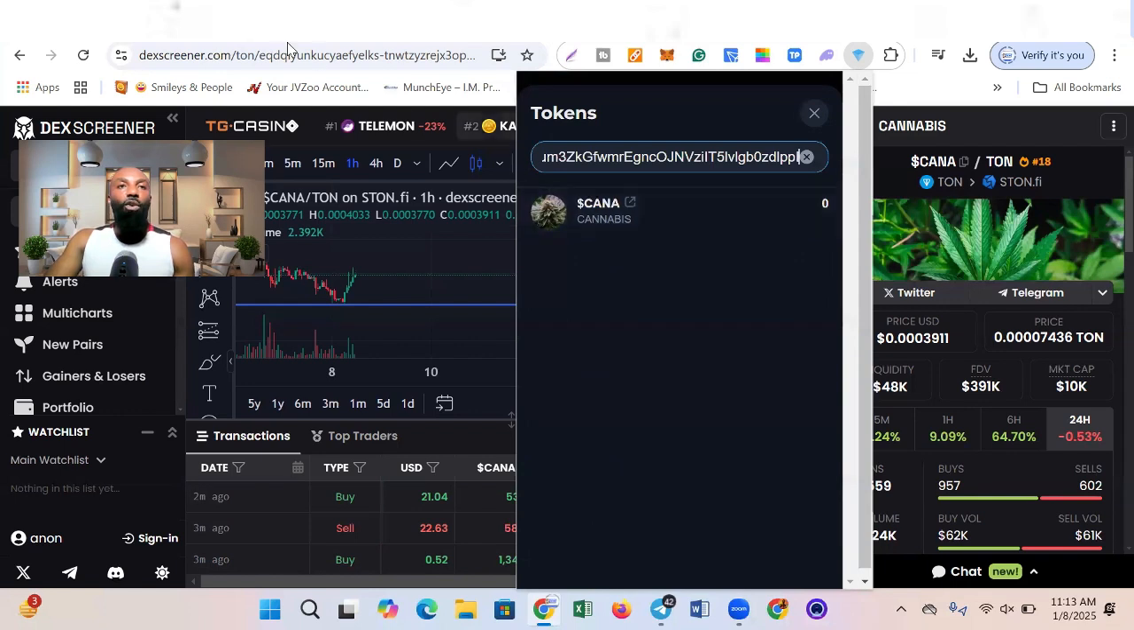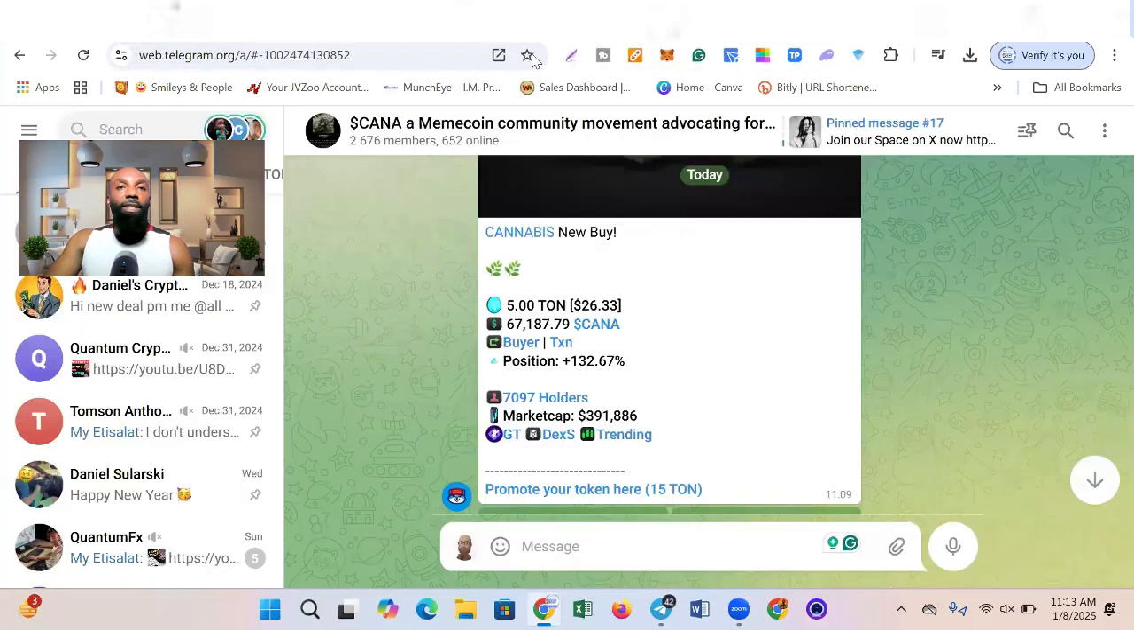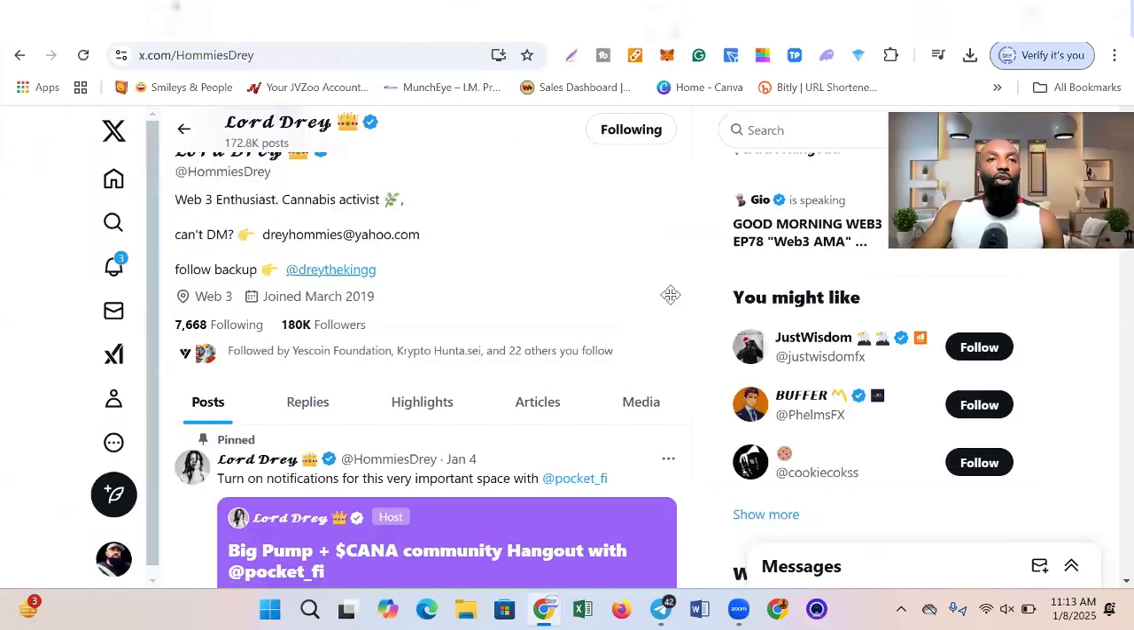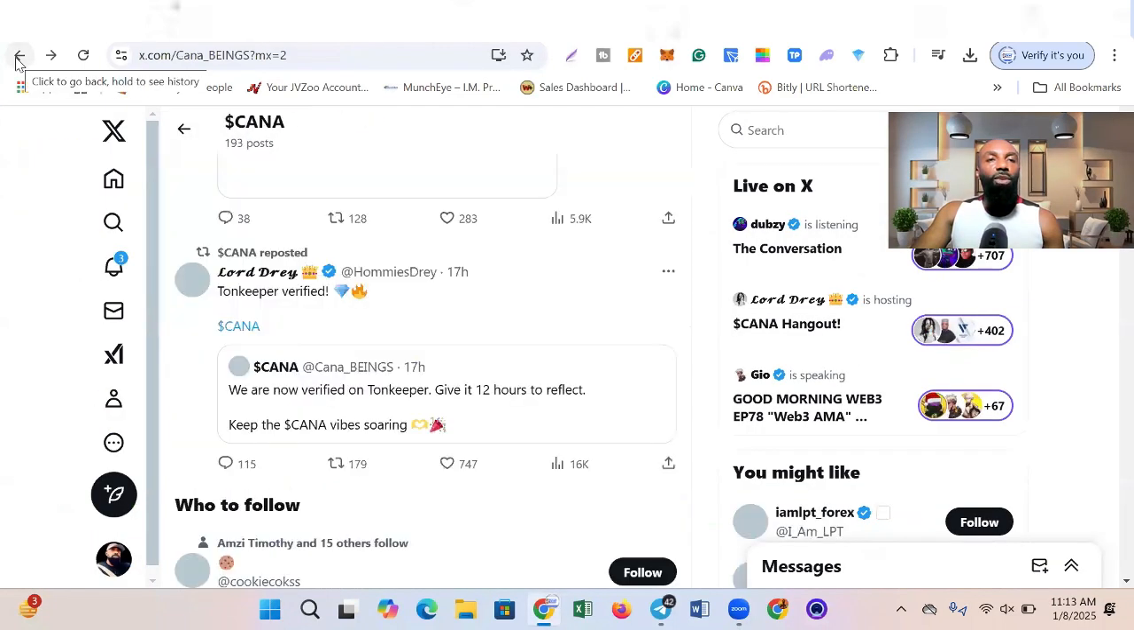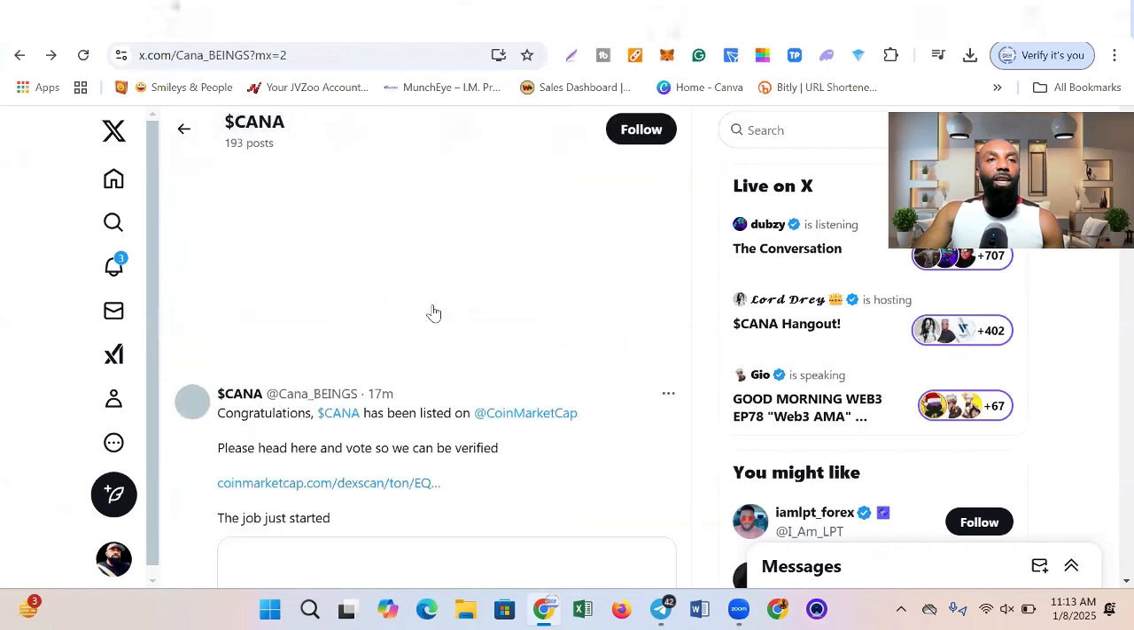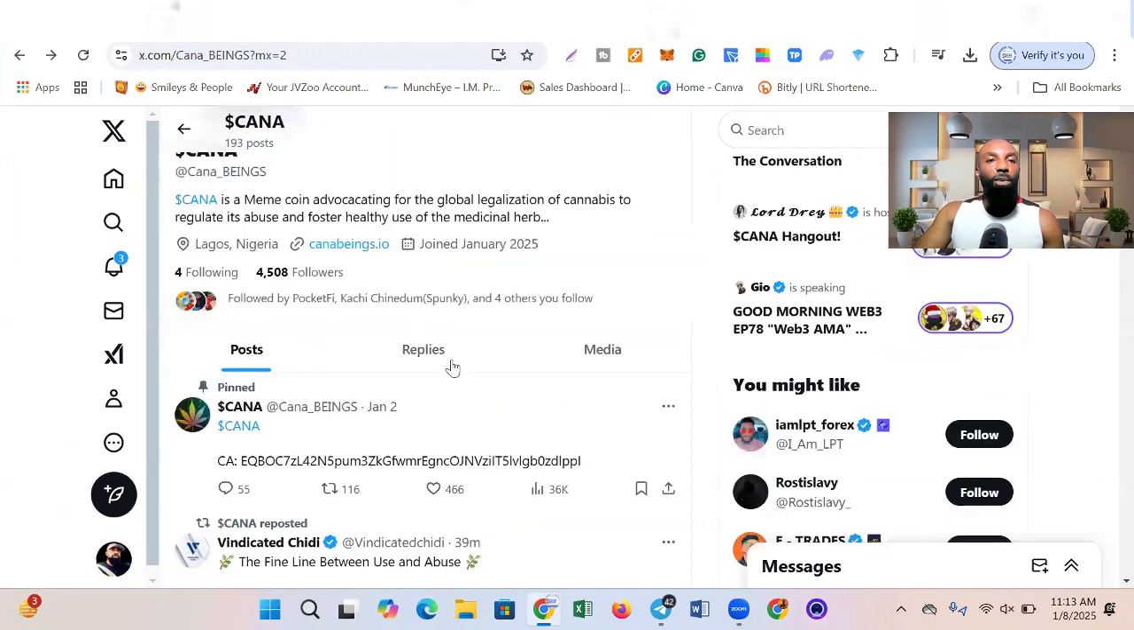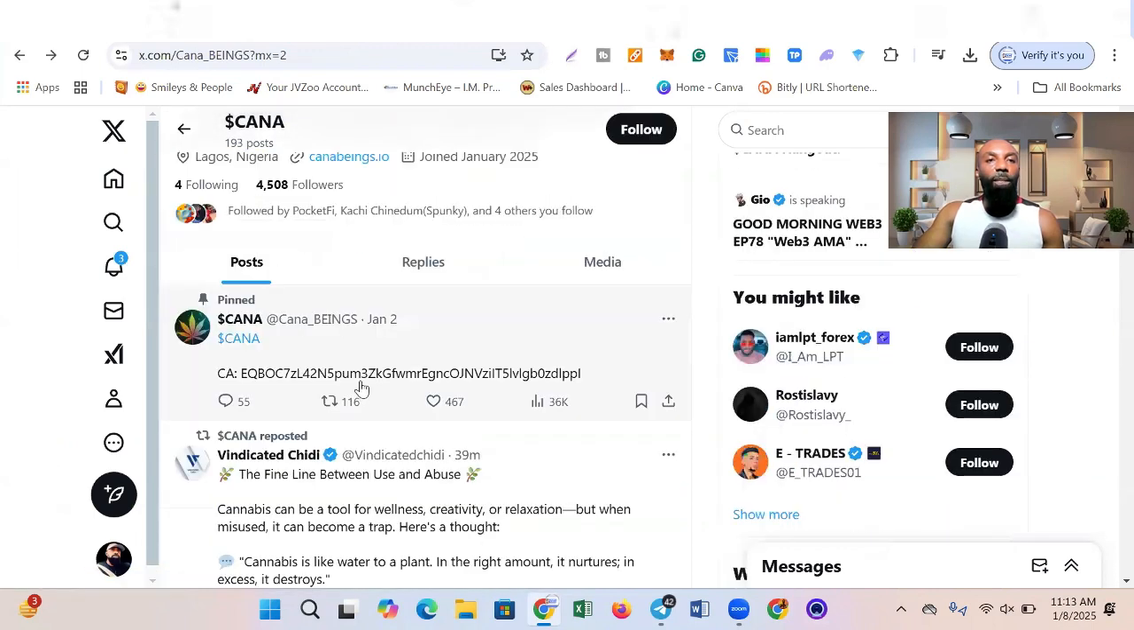You can either copy it directly from the project page here on Desprina, or you can go to Telegram, or let me just say, go to X. When you go to X, you just go back to the CANA web handle here. You can see the contract address here on the X handle of CANA. Make sure you are copying the right address so that you don't lose your funds.